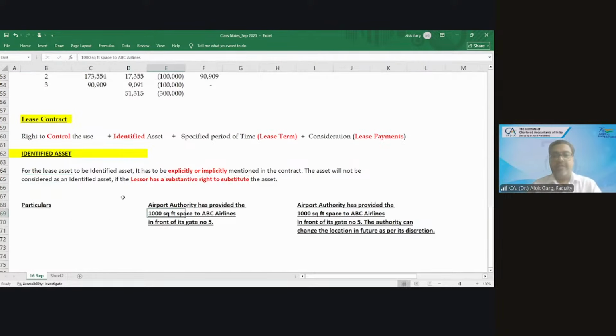Particulars: the Airport Authority has provided 1,000 square feet of space to ABC Airline in front of gate number 5. You must have seen the gate numbers, gate number 1, 2, 3, 4, 5, 6, 7, 8, 9, 10, right?